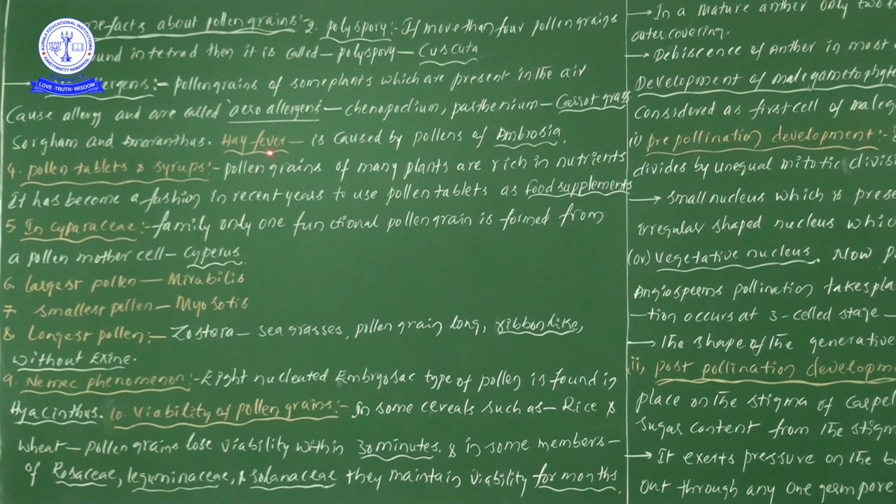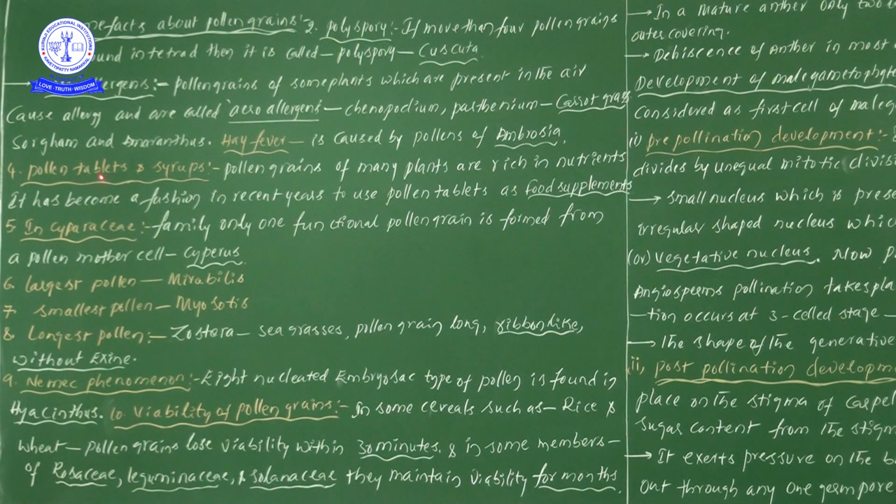Next one, hay fever. It is a kind of fever. Hay fever is caused by the pollen grains of ambrosia. Just save this point in your mind. If they ask and you hadn't heard it before, at least having listened to or learned that point one time is better than nothing. That's why I am giving this extra point. Hay fever is caused by the pollens of ambrosia.